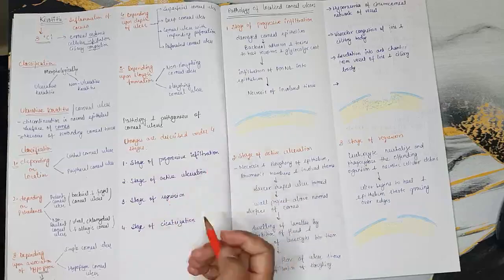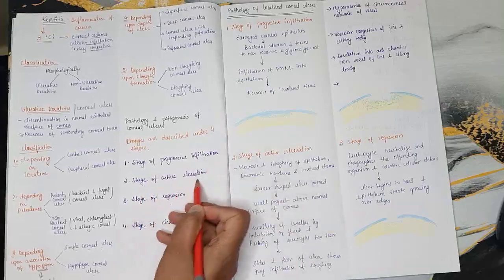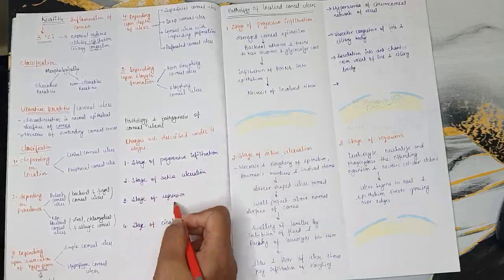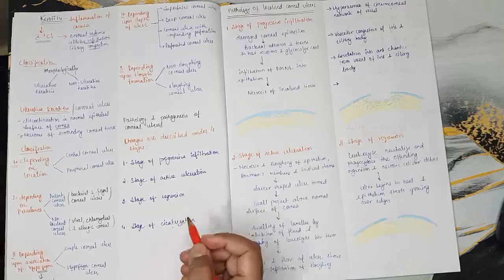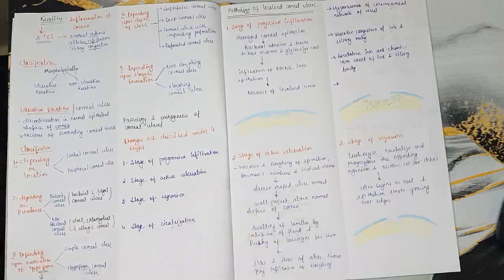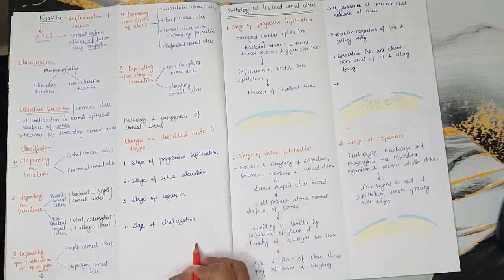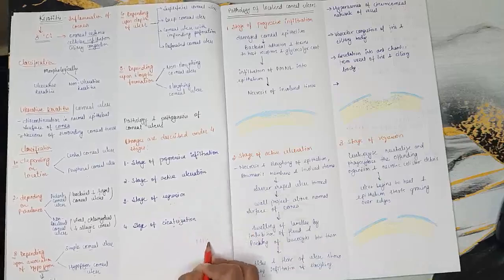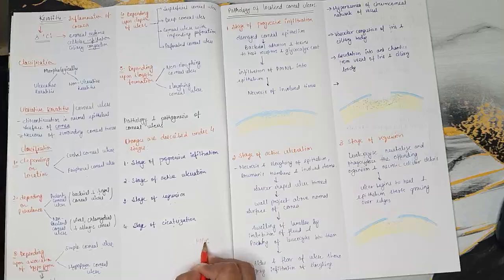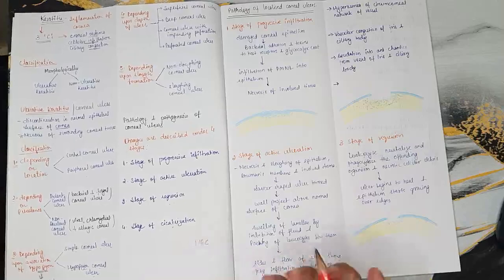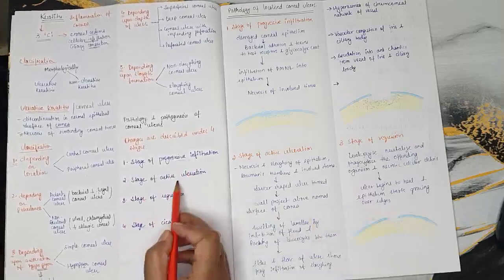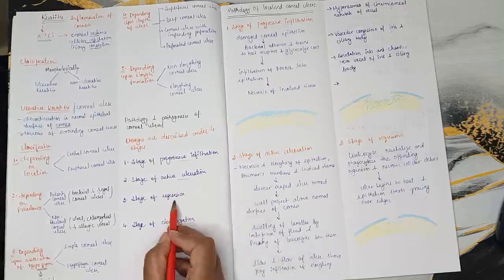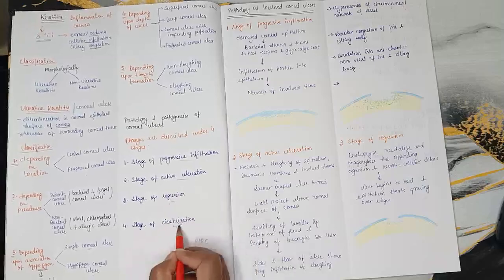First we need to remember the 4 stages: stage of active ulceration, stage of regression, stage of cicatrization. We can remember it as PARC, like the community medicine book, but not PARK, PARC. So P is progressive infiltration, A is active ulceration, R is regression and C is cicatrization.